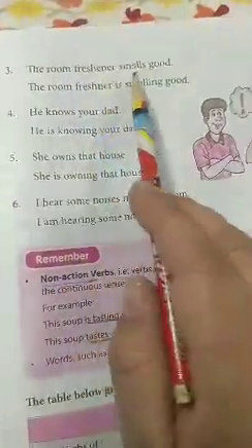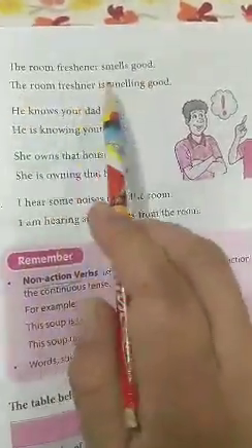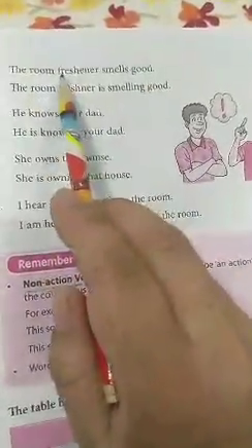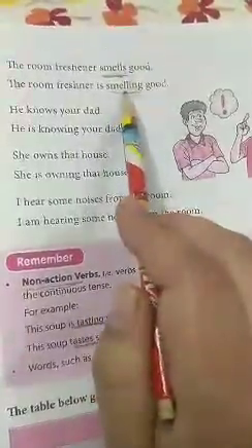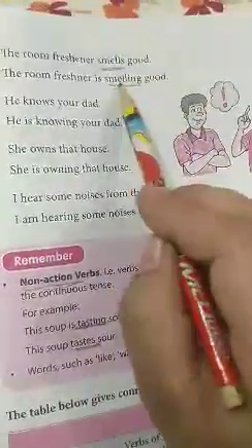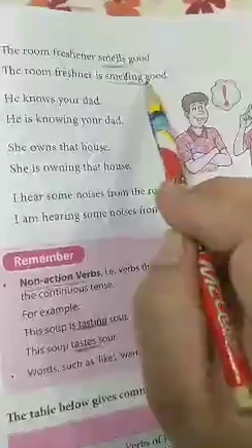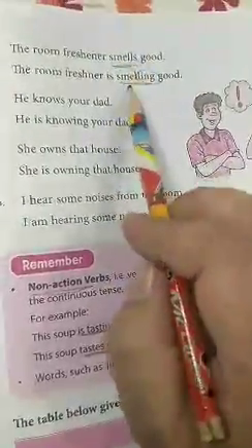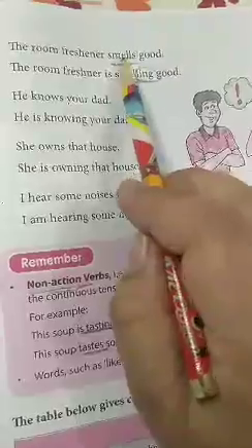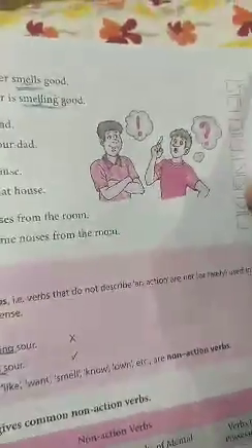The room freshener smells good. Room freshener is smelling good. Room freshener smells. Smells is non-action verb and smelling is action verb. Okay. I have told you that the verb with ing means continuous tense. Continuous means action is going on. So it is very easy to figure out which one. This one is action verb. This one is non-action verb. So you will take it here.